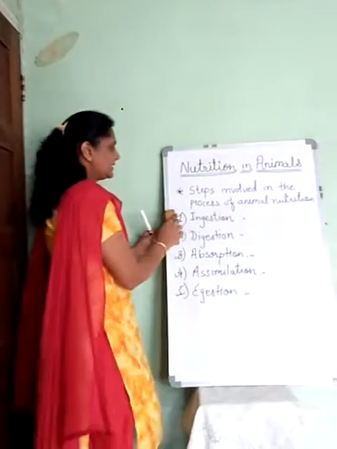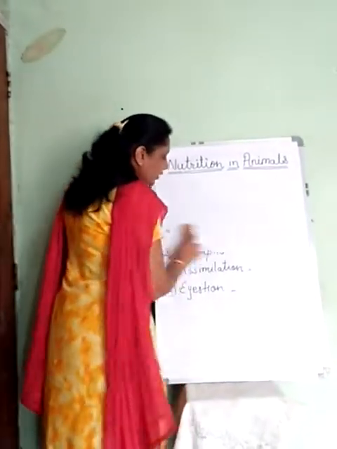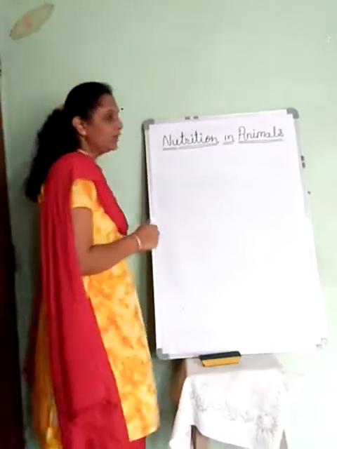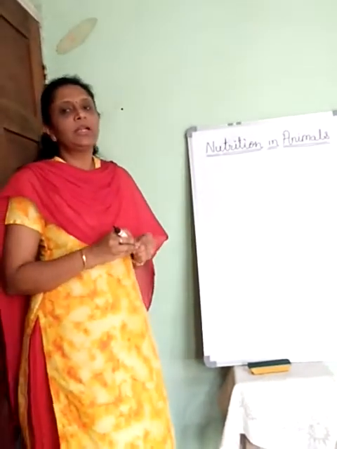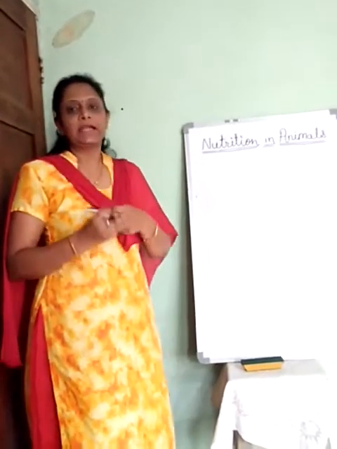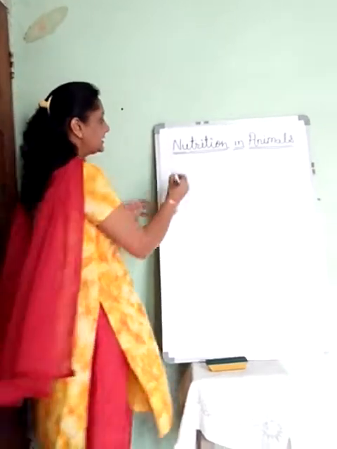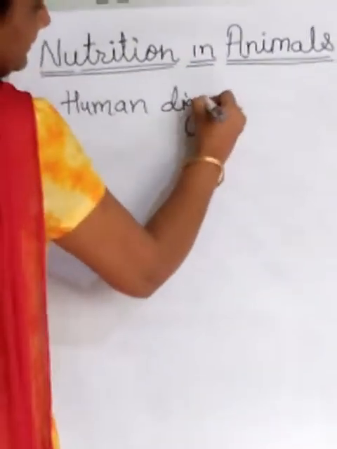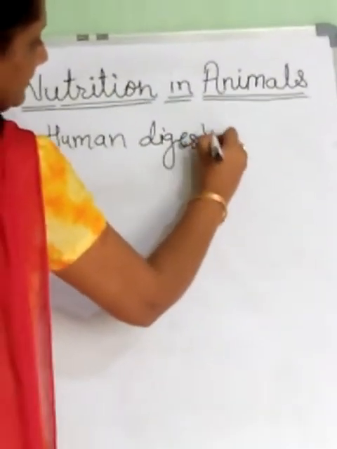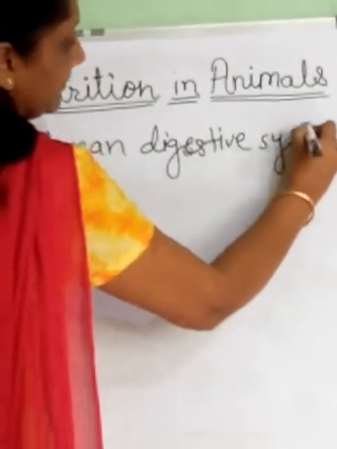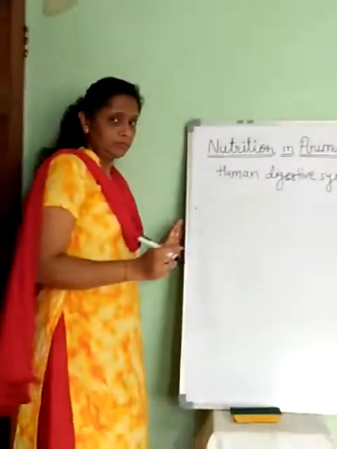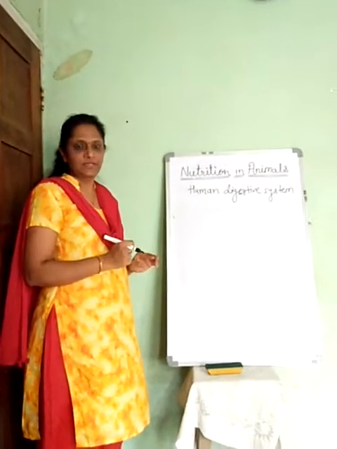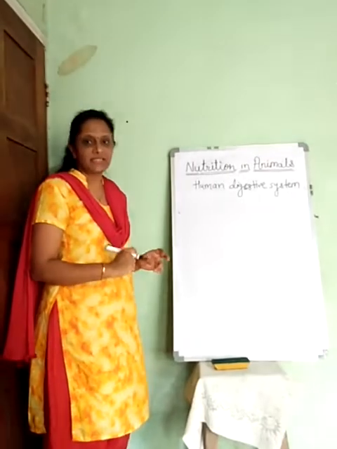In the human digestive system, various organs are involved. You have already studied a little about the human digestive system in standard 7th. In the human digestive system, there are certain organs which actually make up the digestive system.